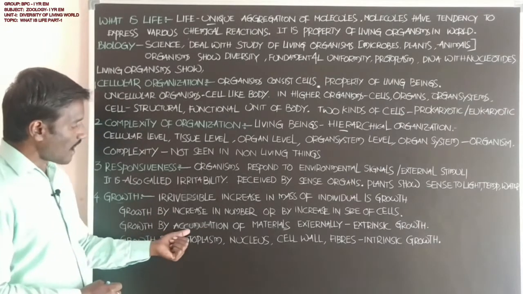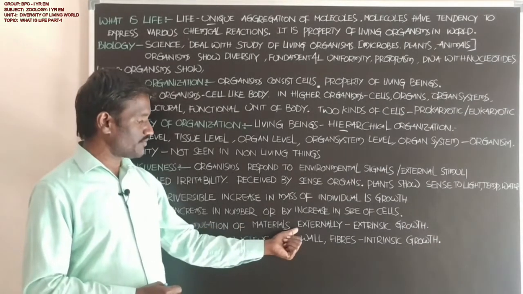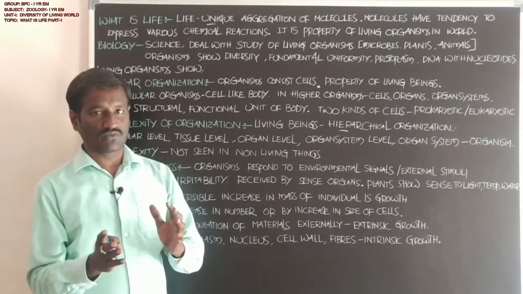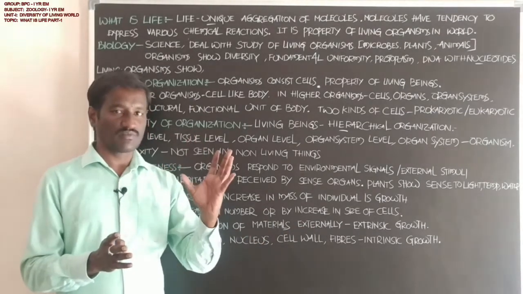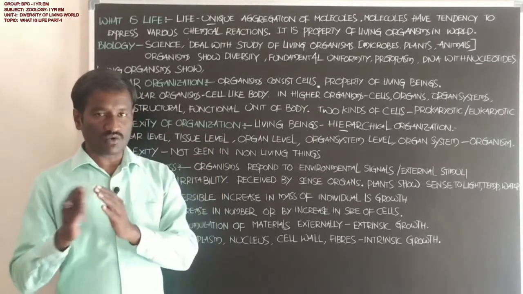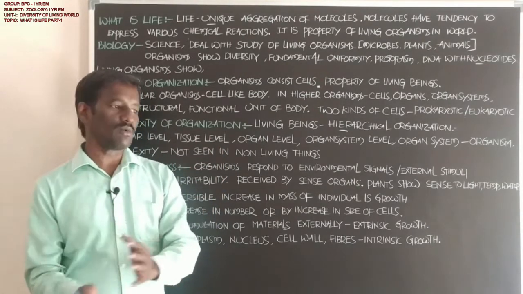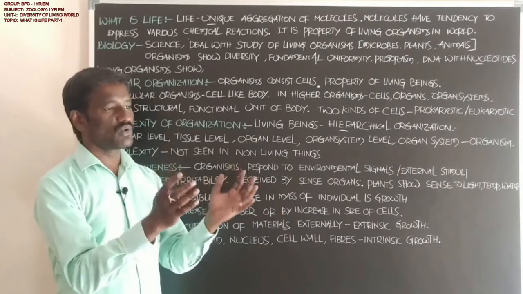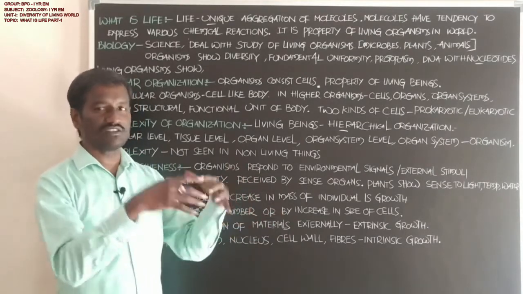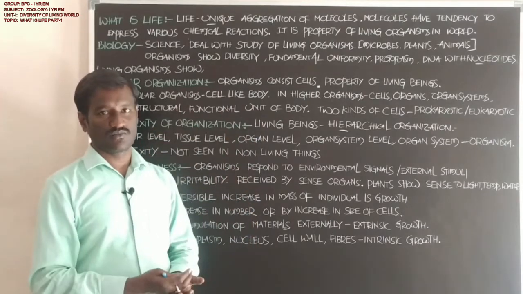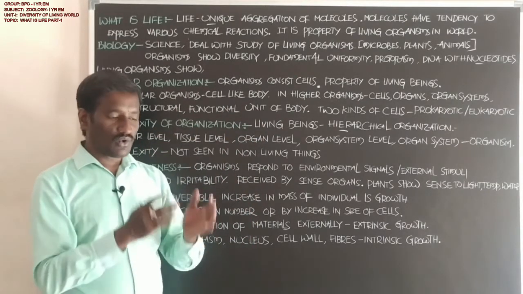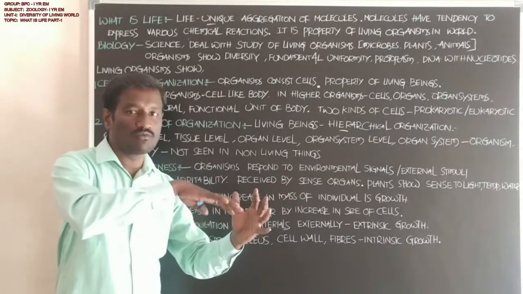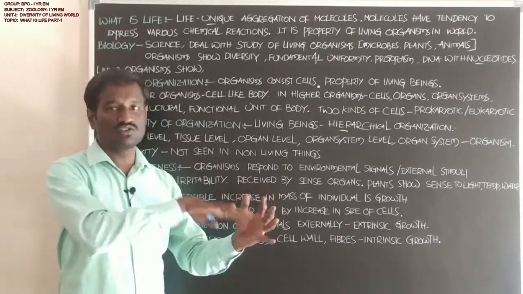Next, growth by accumulation of materials externally. Students, from the outside, some amount of material is added to the thing. At the same time mass increases, and growth is possible. Students, growth is possible by adding an amount of material from the outside.